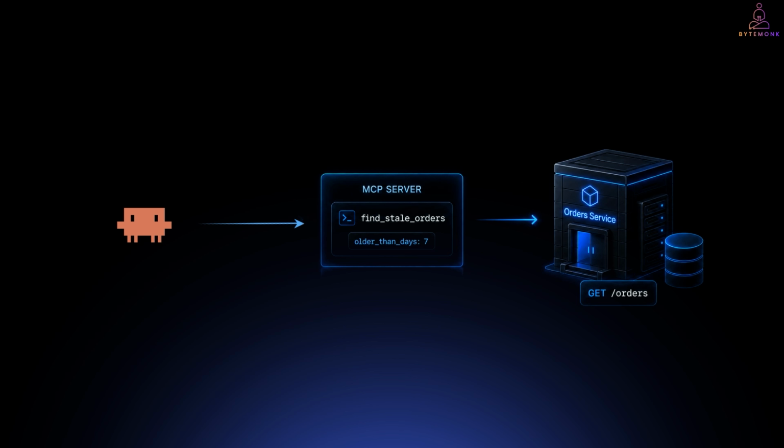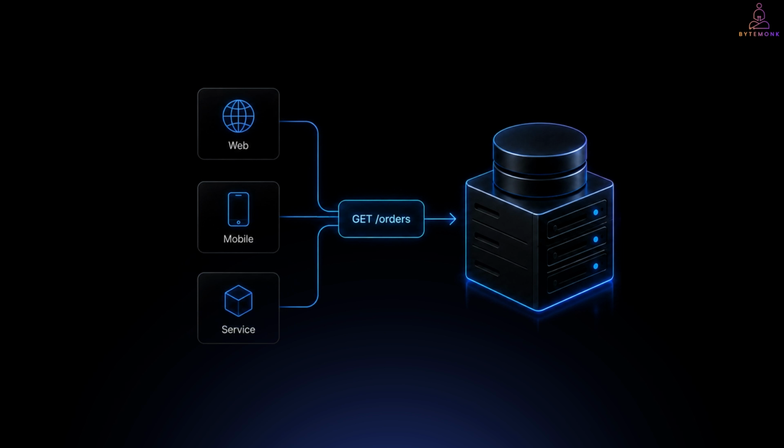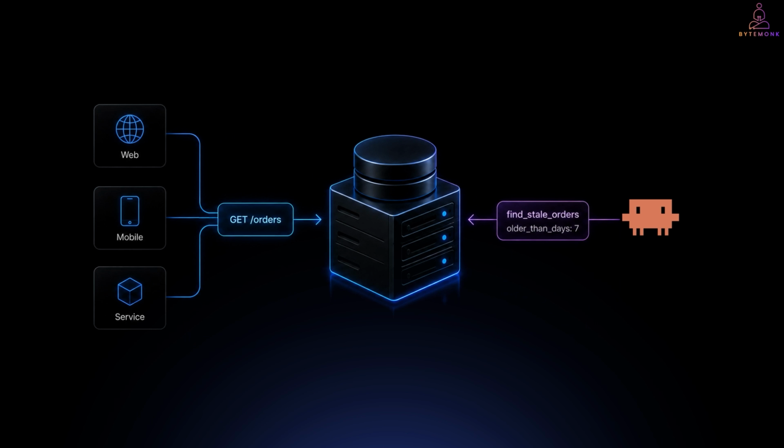So now look at the architecture. Your frontend might call get orders. Another microservice might call get orders. Your mobile application might call get orders. But Claude Code can see something much more meaningful. Find stale orders. The REST API is still the interface to our application. The MCP server is exposing selected capabilities from that application in a form that compatible AI clients understand. So you can think of this as one service, two interfaces for two different kinds of consumers. And this distinction becomes even clearer when we go back to GitHub.